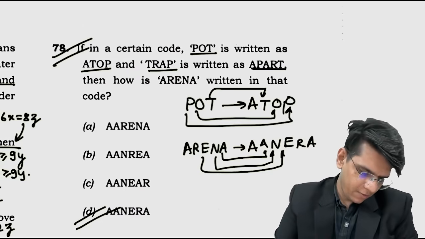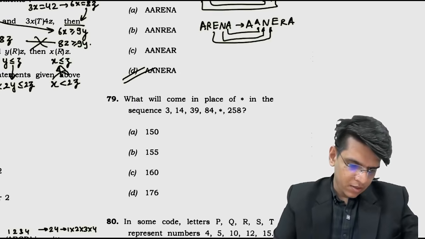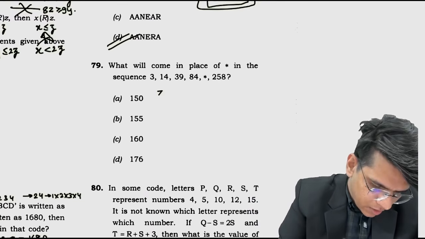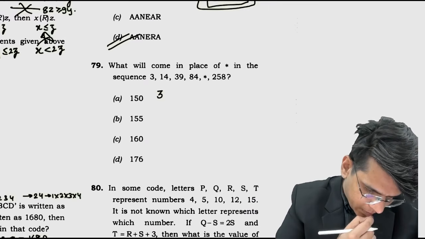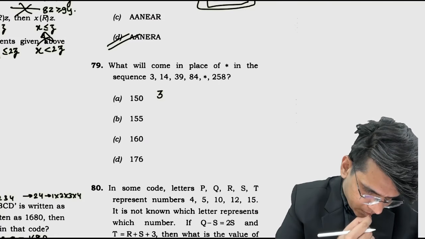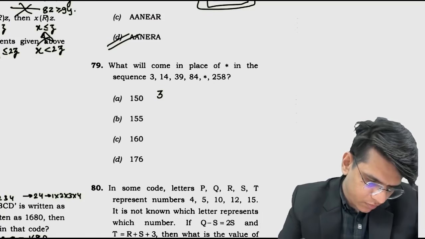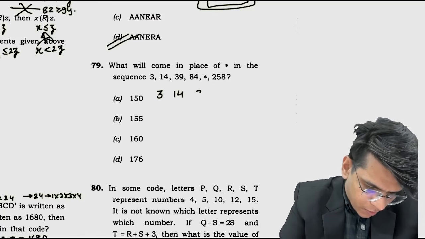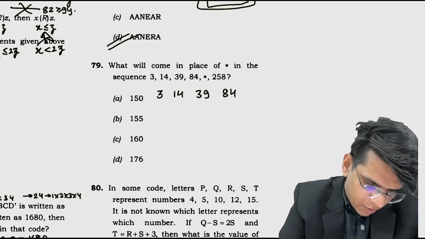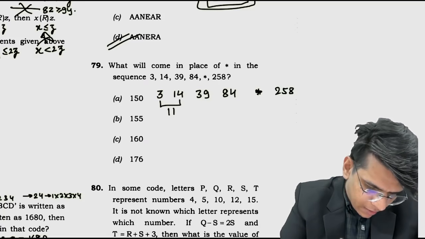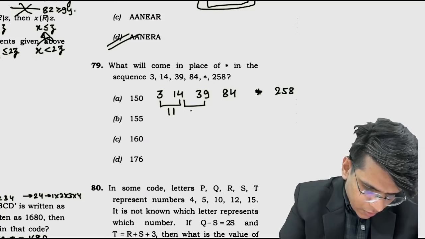चलो what are left, कुछ बचे हुए हैं 3 14 39 84. Suppose I can do this. क्या हो रहा है ये, थ्री है 14 39 84 star 258. The difference here is 11, difference here is 20